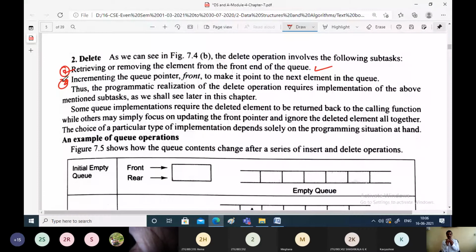Why? Because whenever the first person leaves the queue, the second person will become the first person in the queue. Then the third person will become the second person. To simulate that, you have to increment the front pointer after every deletion.